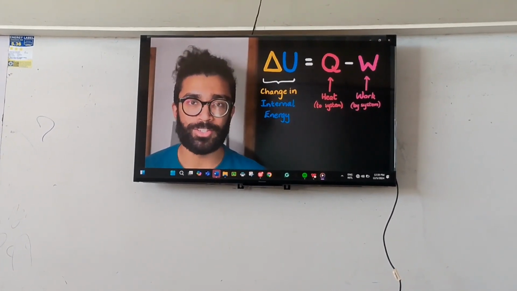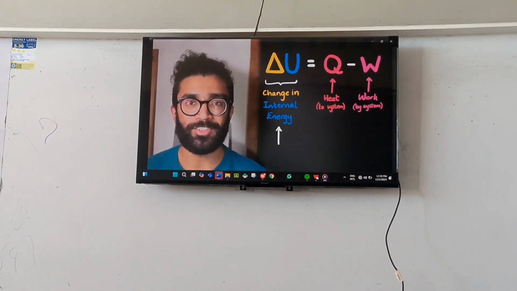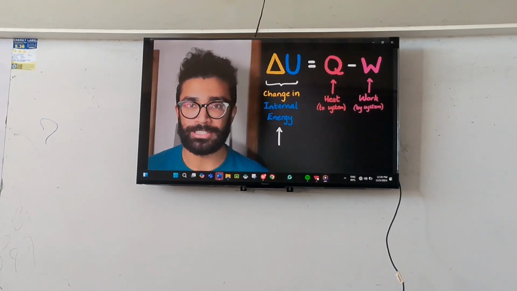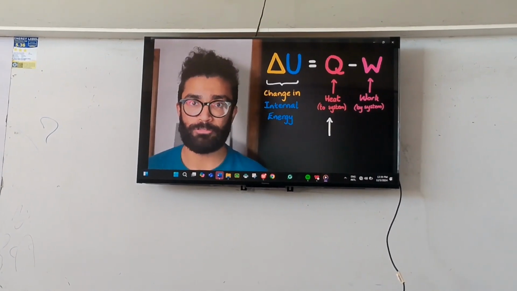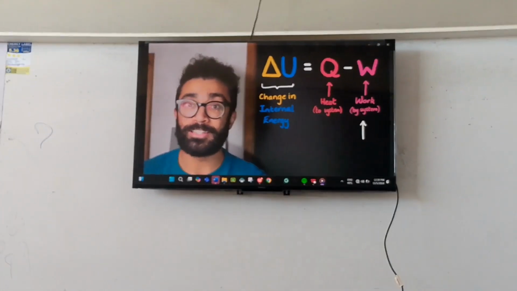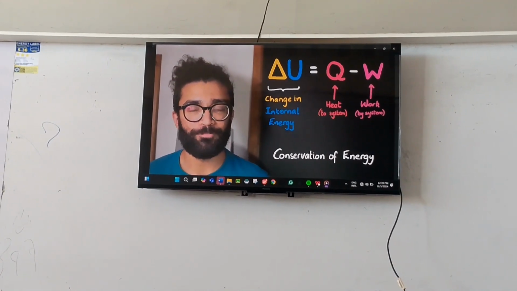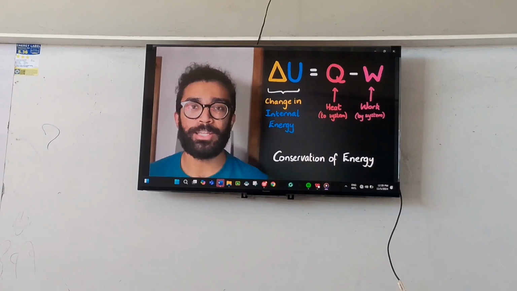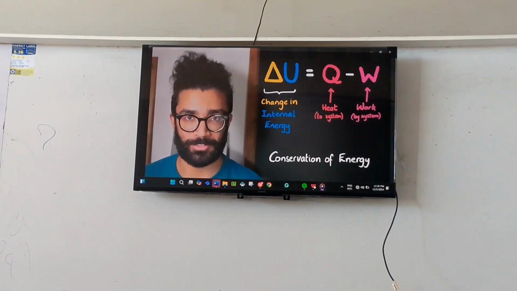So overall, the equation relating to the first law of thermodynamics reads the following. The change in the internal energy of our system is equal to any energy it gains as a result of heating minus any energy it loses as a result of the work it does on its surroundings. This is why it's a version of the law of conservation of energy. All we're being told here is that if the internal energy of our system is to change, then this can only happen if there is some form of energy transfer either to our system or from our system.